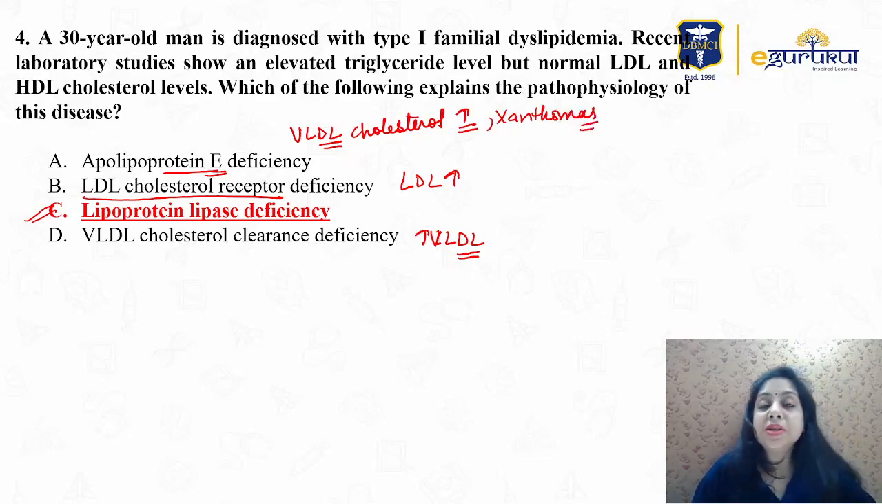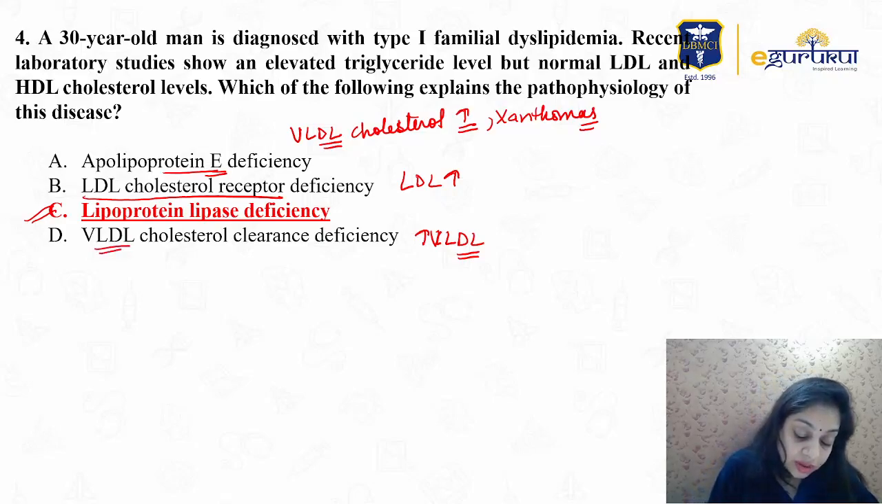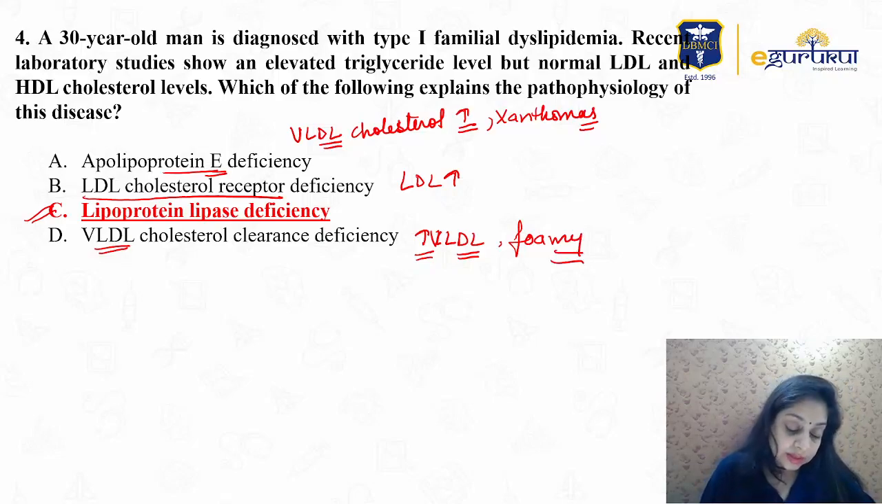And in the exam question you will see xanthomas are present, and it is always associated with some other conditions such as diabetes. Okay, so if apolipoprotein E deficiency is asked in the question, you will see the xanthomas and the VLDL cholesterol remnants. If it is VLDL cholesterol clearance deficiency, then definitely you will see the VLDL and the word foamy appearance, not the xanthomas.